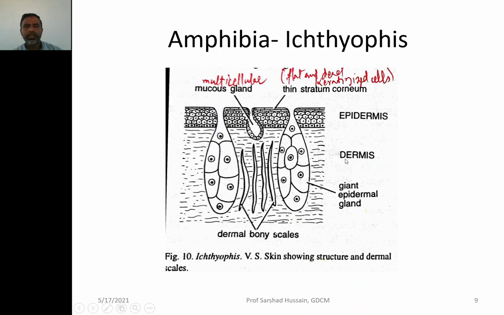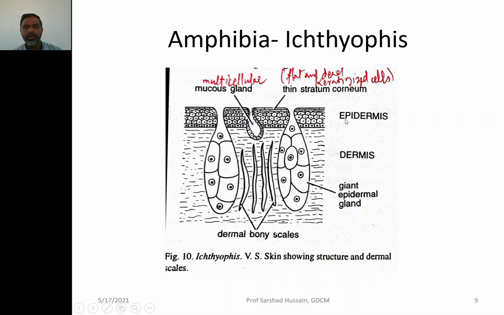Let's have a look at the Amphibia, class Amphibia. We are representing here the skin of Ichthyophis, one of the Amphibia. Now you find that this is the dermis. Again the dermis has the collagen fibers and the elastin fibers shown over here as long threads.